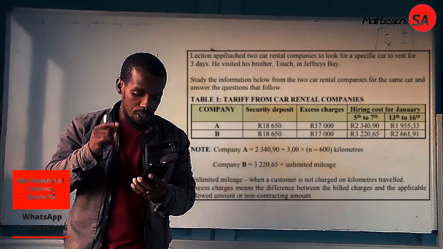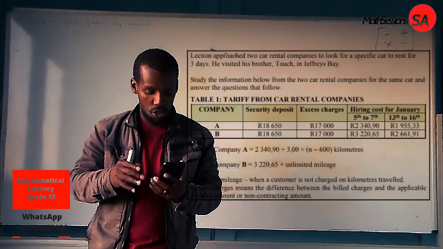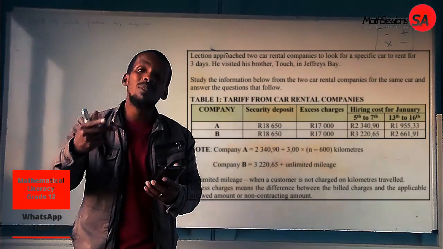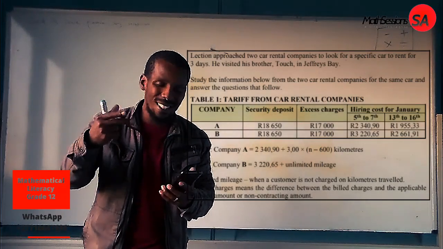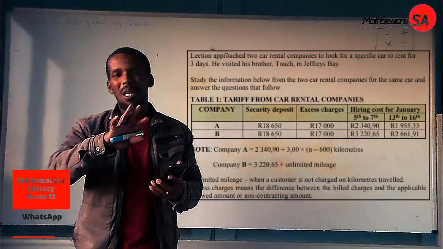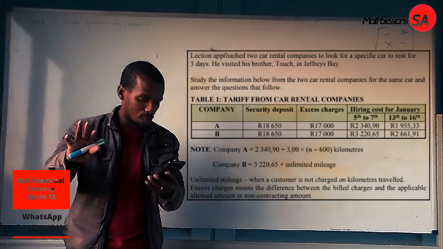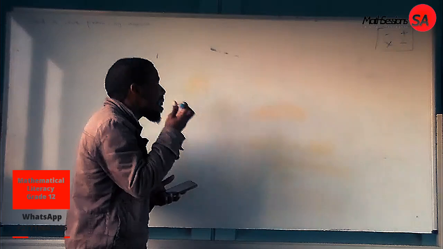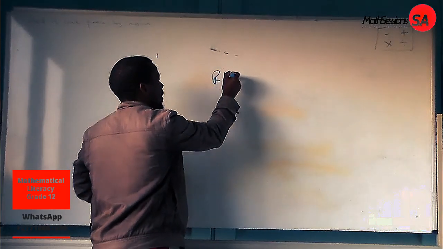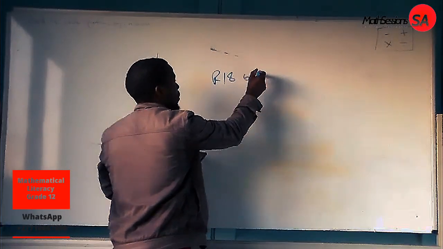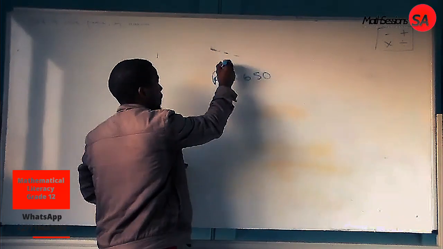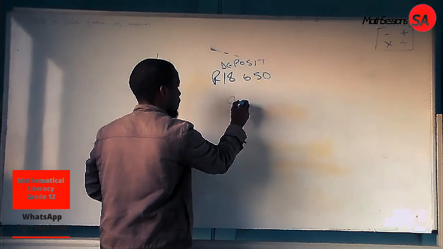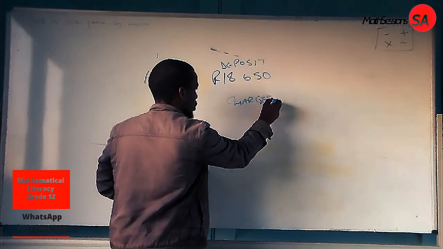Now, the table here is the tariff from the car rental companies. We have company A and company B. Both of them have the same security deposit and the same excess charges. The deposit amount is 18,650. So, 18,650 rands, that is the deposit. And the charges, we are going to write them down.